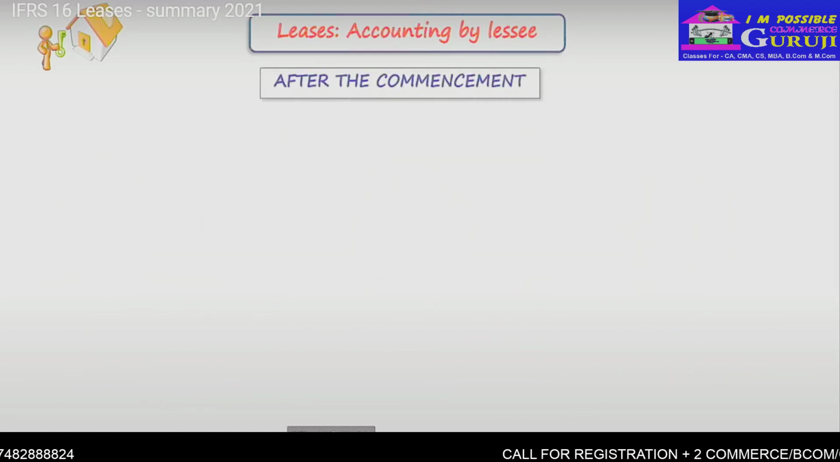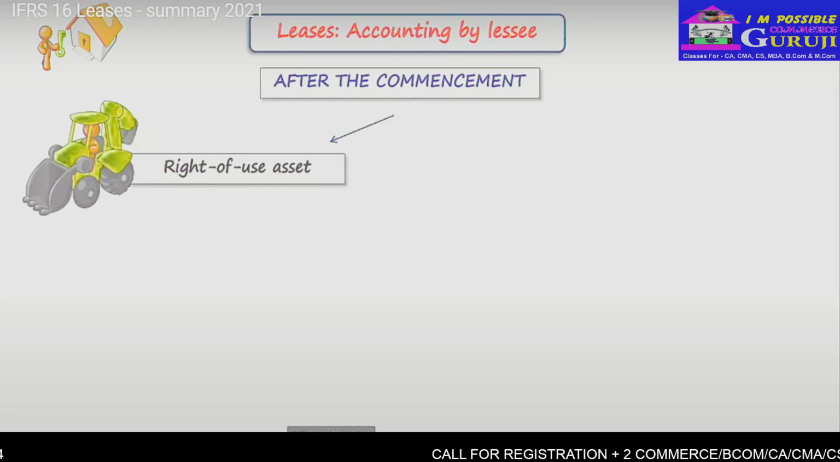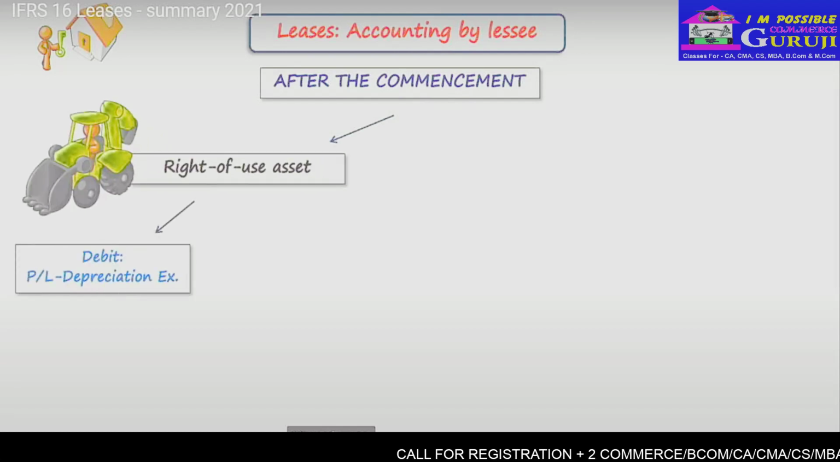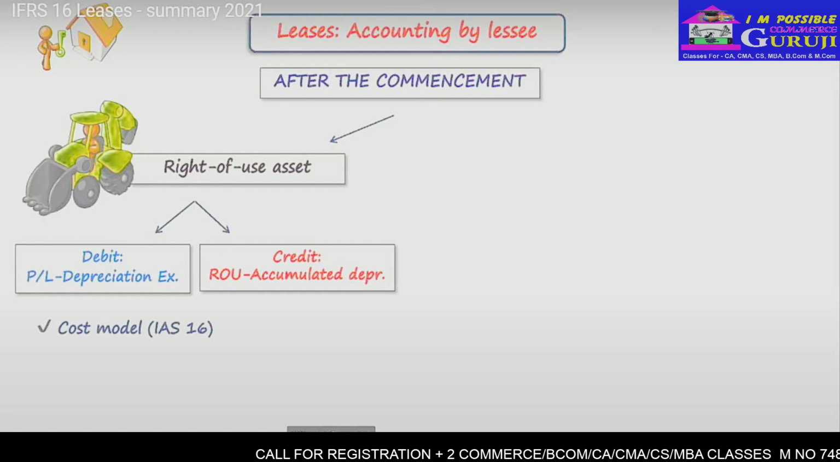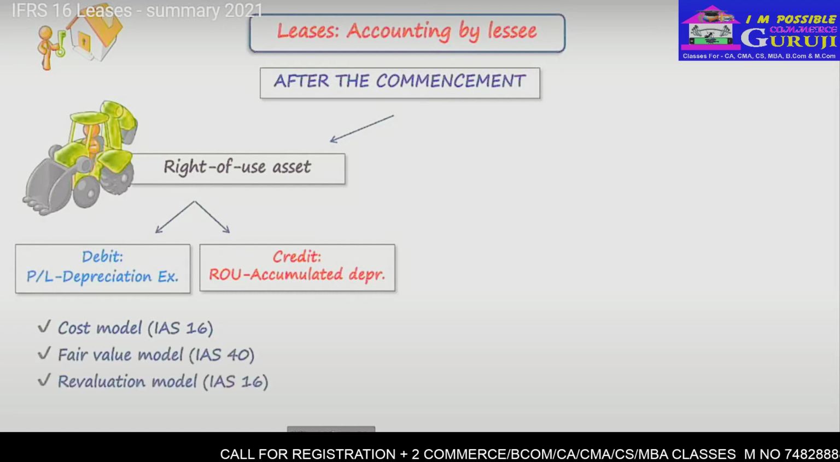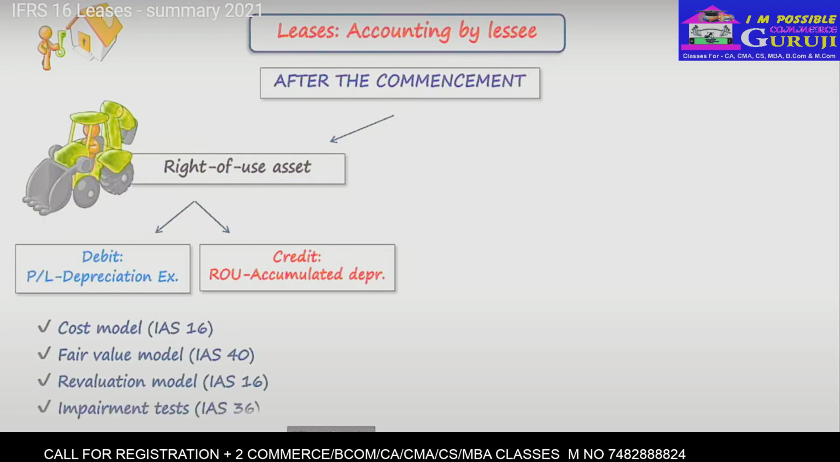Subsequently, after the commencement of the lease, lessee needs to take care about right-of-use asset. And here the most common entry is the debit depreciation expense in profit or loss and credit right-of-use asset accumulated depreciation account. And this is the application of cost model under IAS 16, but you can also apply fair value model under IAS 40 or revaluation model under IAS 16, depending on what you apply for your property, plant and equipment and investment property and what your right-of-use asset is. Don't forget about impairment testing under IAS 36.